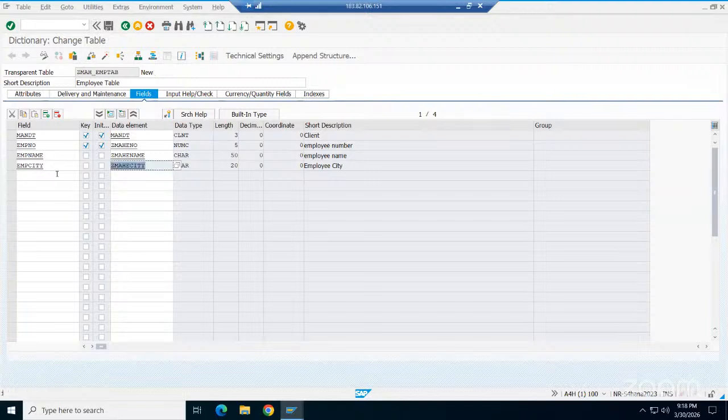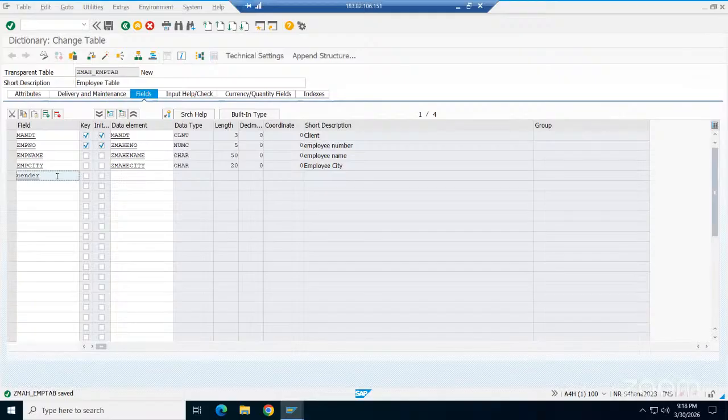Next step is gender. Gender, I'll create a new one. But sir, suppose I want to reuse this data element in a different package? Package does not matter. Wherever you are using that system, you can use it. But somewhere the scope should be somewhere beyond. So whenever we create data elements, you can reuse them anywhere within that SAP system.